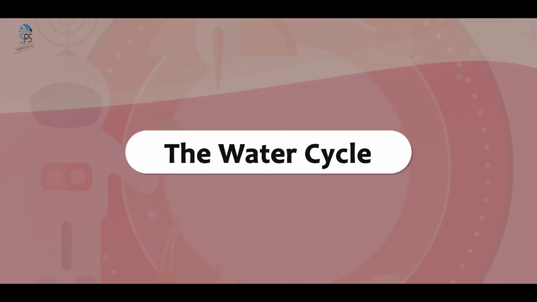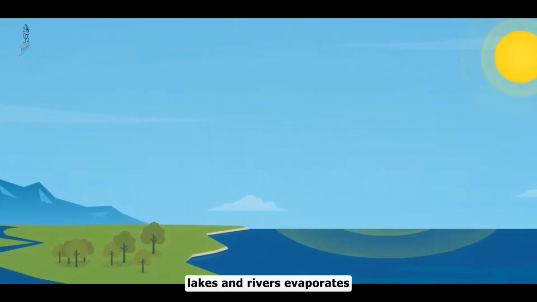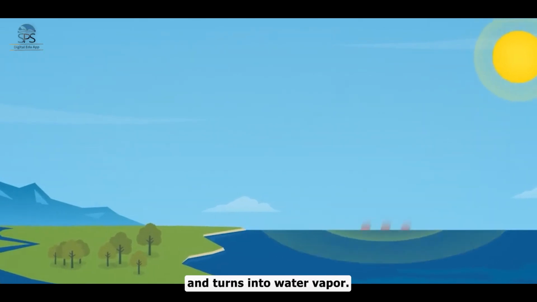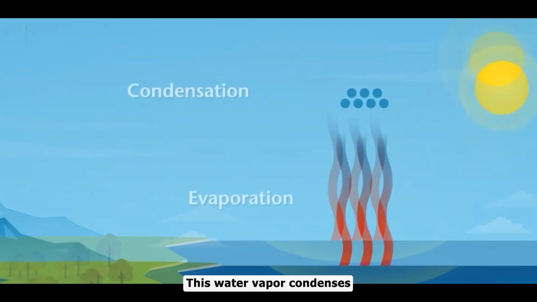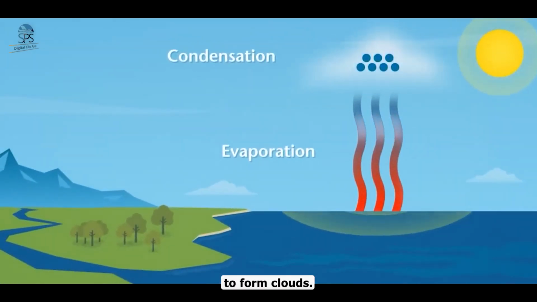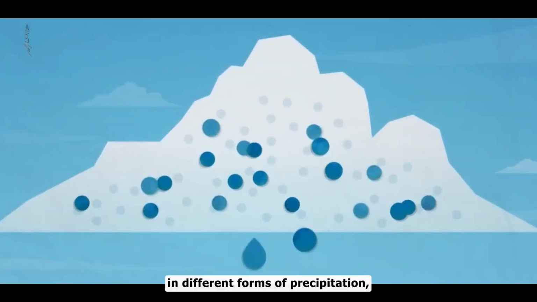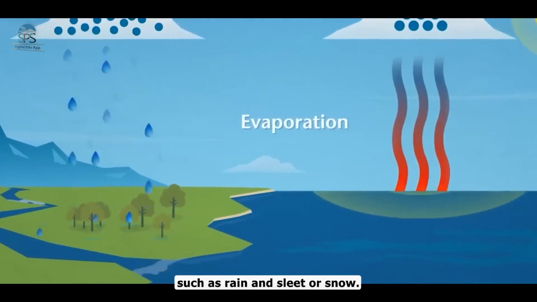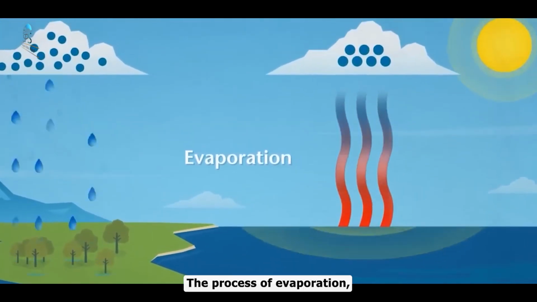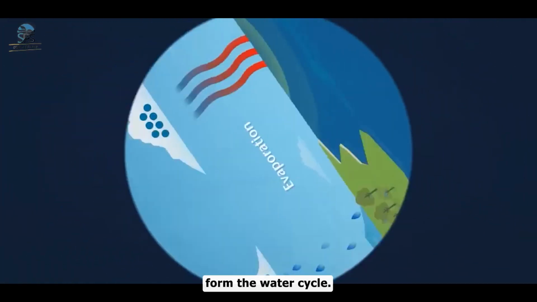The water cycle. When the sun heats the earth, water from the surface of oceans, lakes and rivers evaporates and turns into water vapor. This water vapor condenses to form clouds. Water from the clouds is returned to the earth's surface in different forms of precipitation such as rain, hail, sleet or snow. The process of evaporation, condensation and precipitation together form the water cycle.